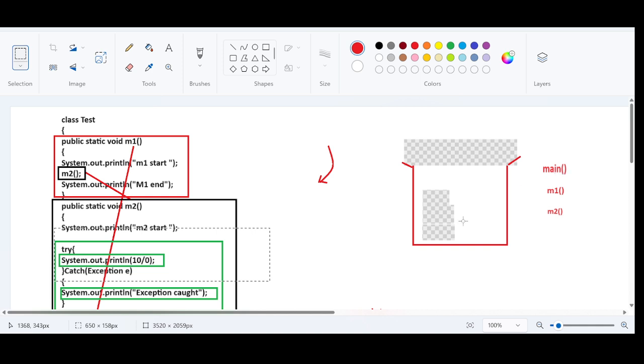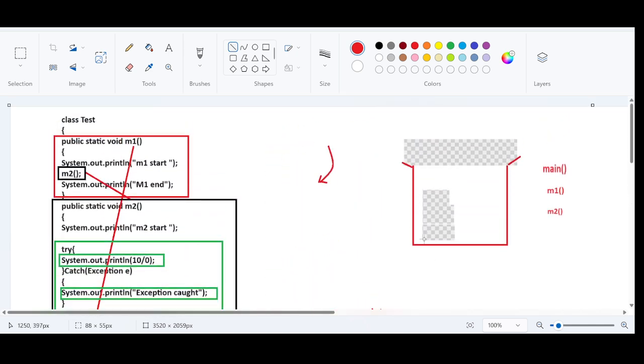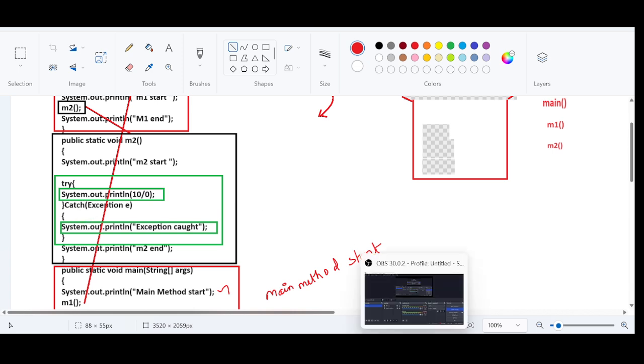But if there is any exception in the Java code or snippet, the methods available in the stack will not get popped out successfully. Instead, it will be terminated in the stack itself. It does mean that it is an abnormal termination. If it is not getting terminated in the stack itself, it means that it is going through a smooth termination. This is all about the mechanism of the default exception handler. If there is no try or catch block, the default exception handling mechanism takes place. If there is any try or catch block, the execution will be smooth, right?